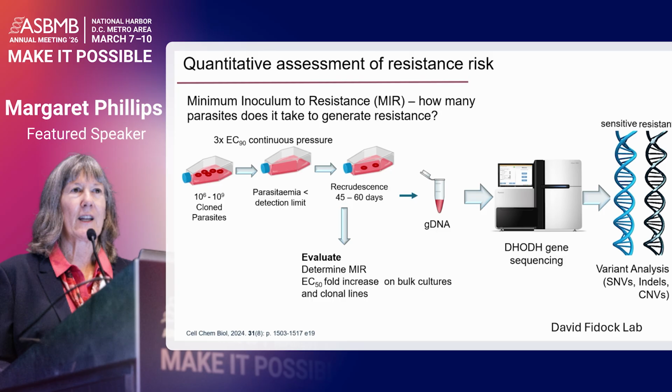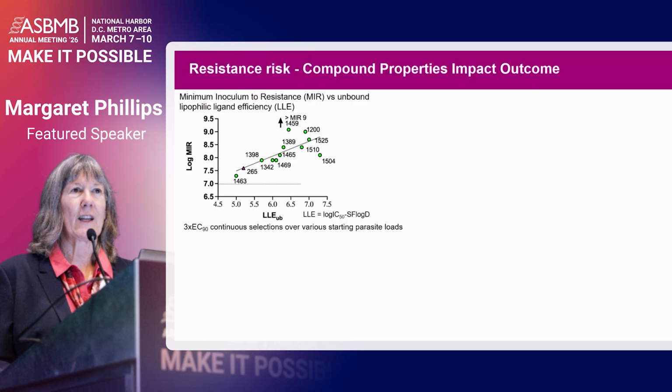So we do 3x continuous drug pressure, parasites disappear, and then we wait out between 45 and 60 days for resistant parasites. Then we characterize those parasites, evaluating how many parasites it took to get those resistant parasites, looking at the fold change in the potency in the EC50, first in bulk cultures and then in clonal lines. And then we sequence the DHODH gene, or David does, to find out what point mutations or whether there are gene amplifications involved.